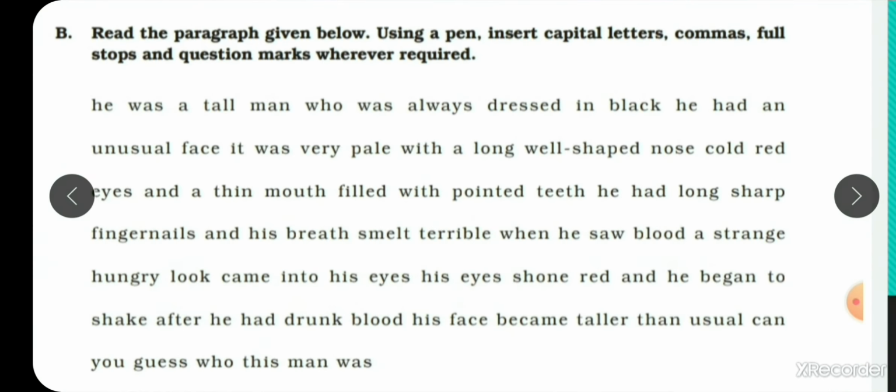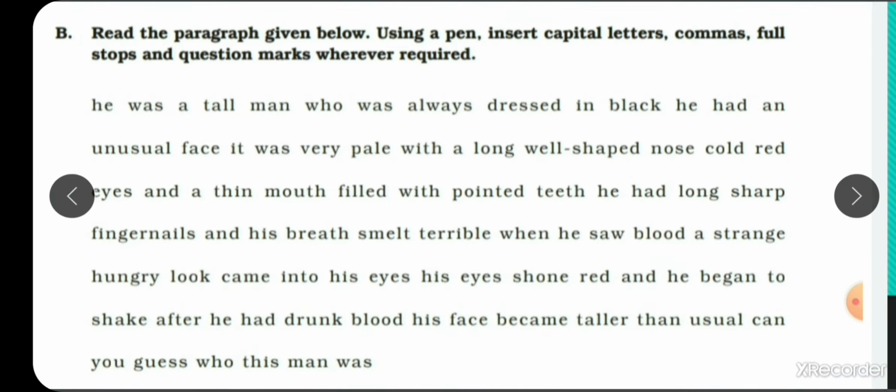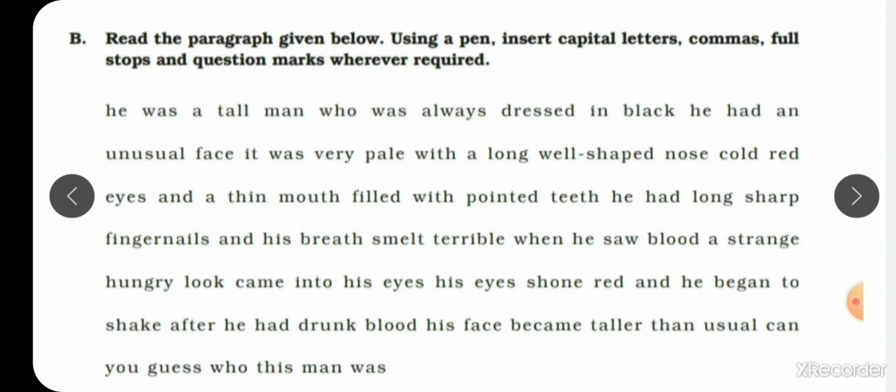Now students, let's move on to part B. Read the paragraph given below using a pen. Insert capital letters, commas, full stops and question marks wherever required. Let's read it first of all. He was a tall man. Here H, a small letter is given. It should be capital. Then after man, put a comma. Who was always dressed in black. Then after black, put a full stop.